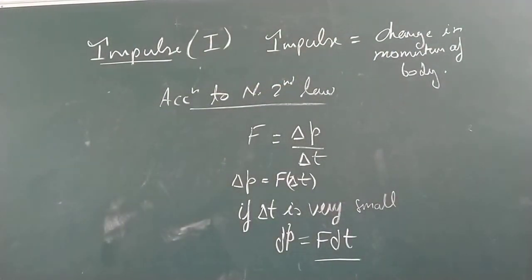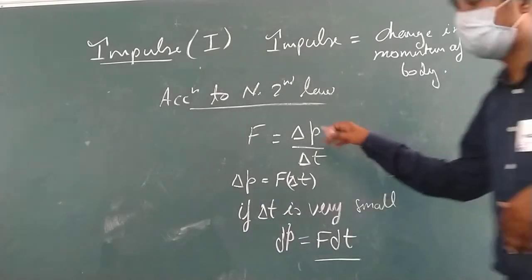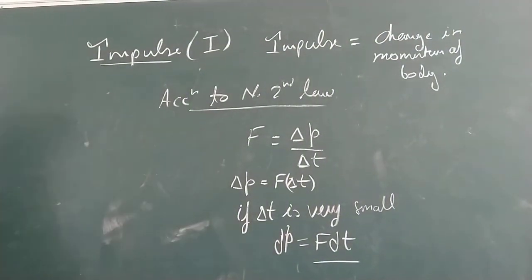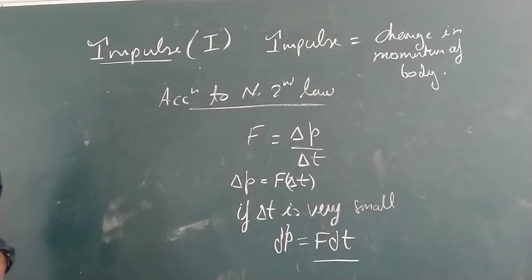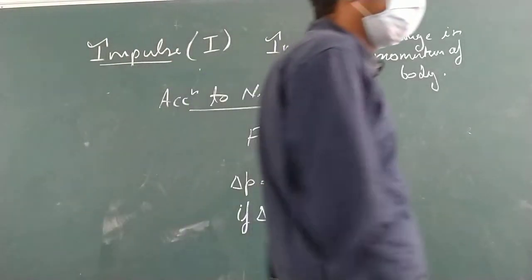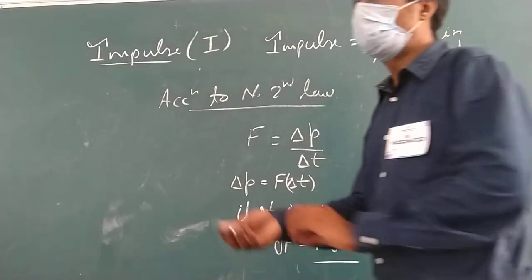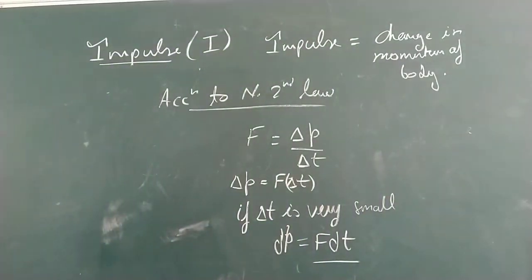Impulse is... momentum is a vector quantity, therefore impulse is also a vector quantity. You can write below that impulse is a vector quantity whose direction is